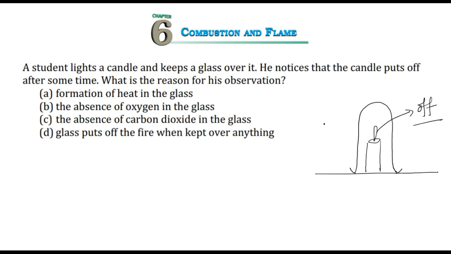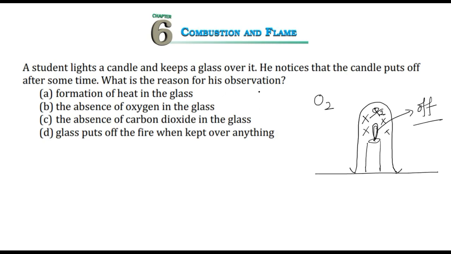The reason is, we all know that oxygen is there in the atmosphere, and so also inside, but in this combustion process the wax is burning and uses all that oxygen, and when no more oxygen is available inside the container, it goes off.